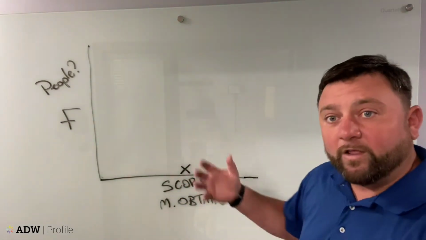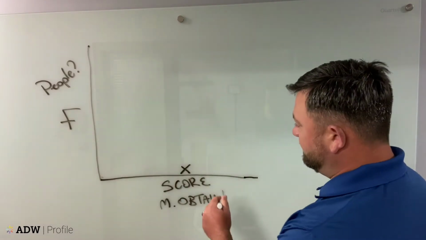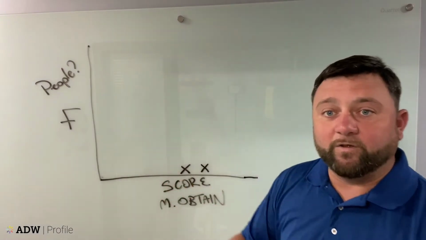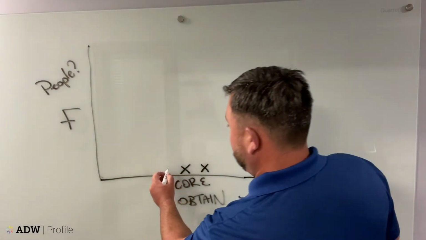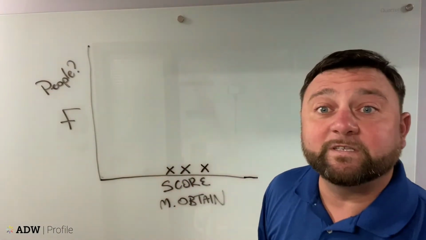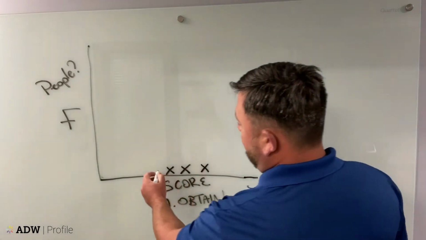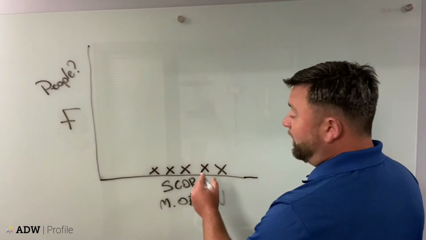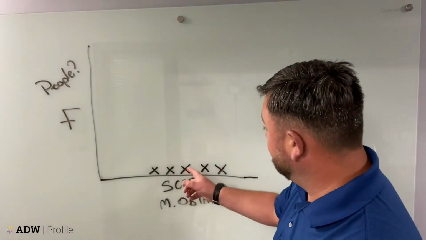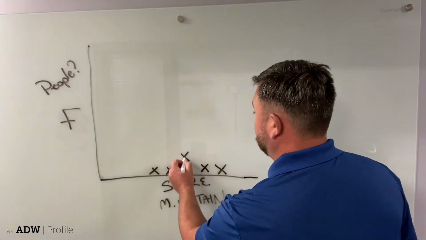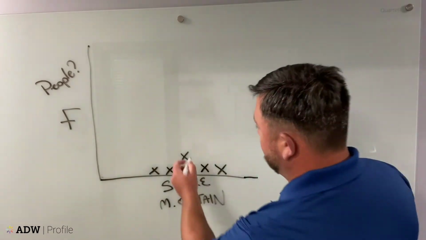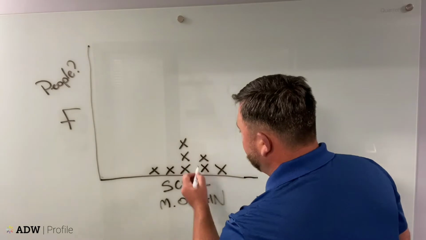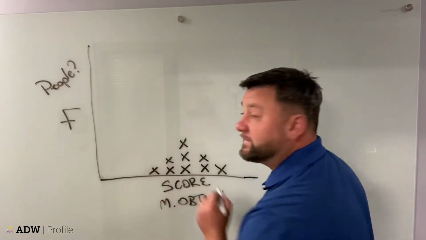Now, another person walks by, and let's say they're a little bit taller, maybe they're 5'8". And another person walks by and they're a little shorter, they're 5'6". And then another person, 5'5", 5'9". Oh, and then another person walked by and they're 5'7". And another person walked by and they're also 5'7". And another person walked by and they're 5'8". And another person, they're 5'6".